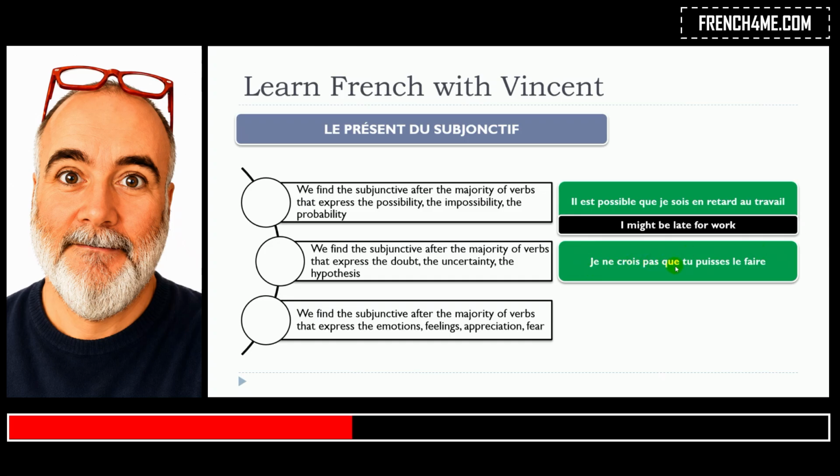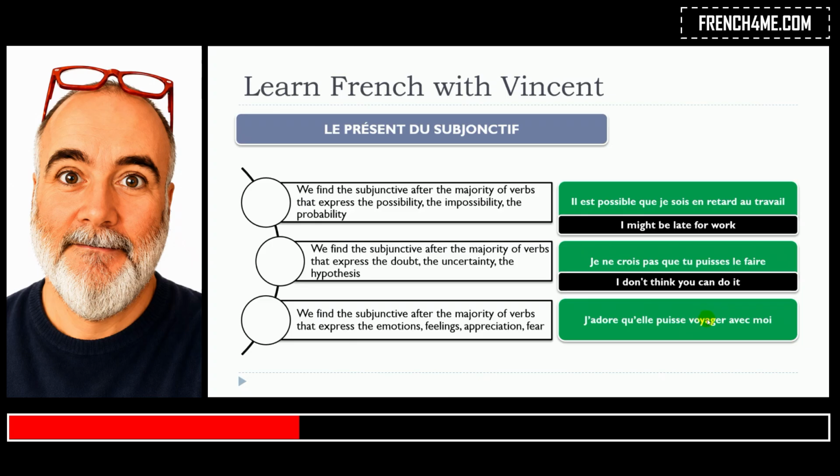Je ne crois pas que tu puisses le faire. In that case, je ne crois pas, I mean, clearly you express the doubt. Je ne crois pas que tu puisses. So this is the verb pouvoir. So you can see that it does change quite much in the subjunctive. So tu puisses. Je ne crois pas que tu puisses le faire.